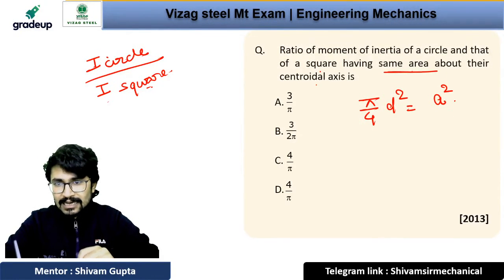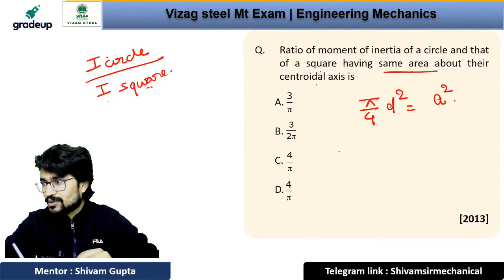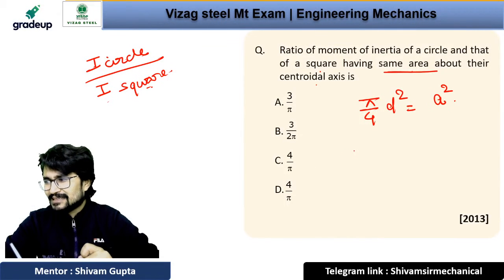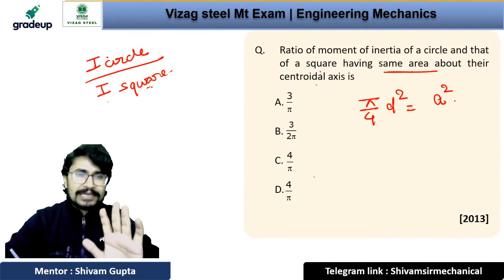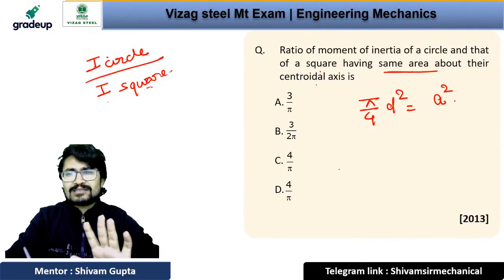So C and D are the same. Yes, C and D are the same. Okay, so what's the big deal in it? Option number D or option number C? We have to find it. Now let's see, we are going to find the solution.